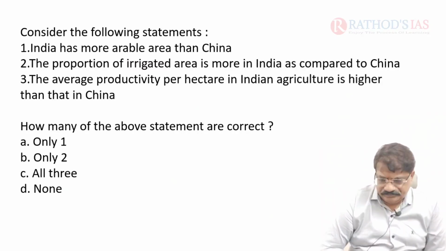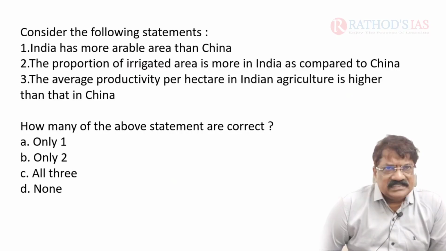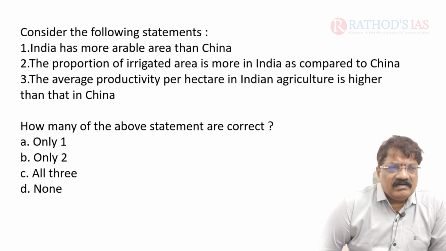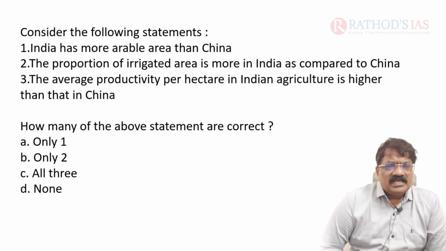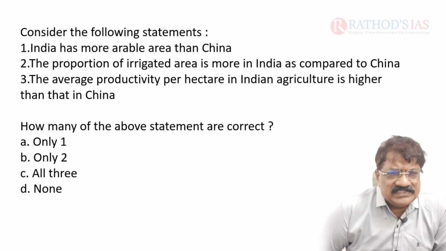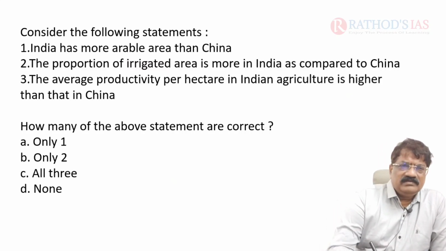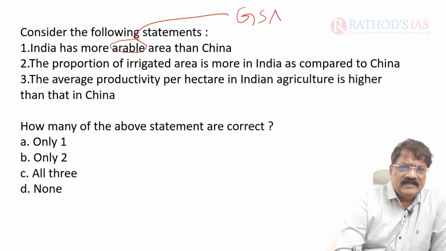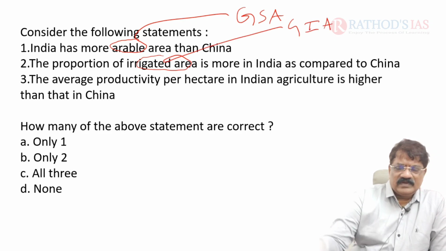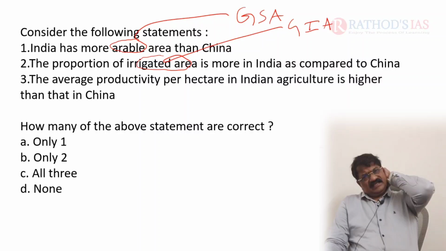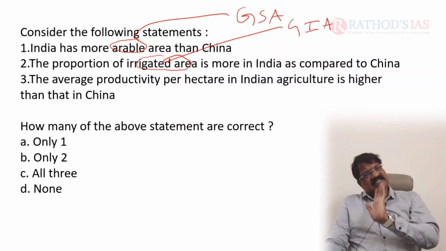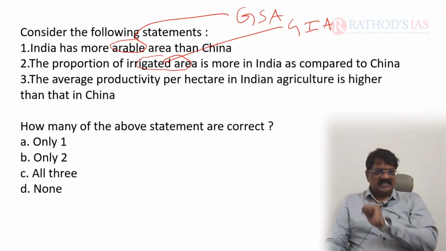Okay, here the question belongs to agriculture and area. The first one, basically, they used arable area, that is gross sown area. The second one is gross irrigated area. This is arable, gross sown area, and this is gross irrigated area. So according to the question, in both GSA and GIA, India is leading over China.